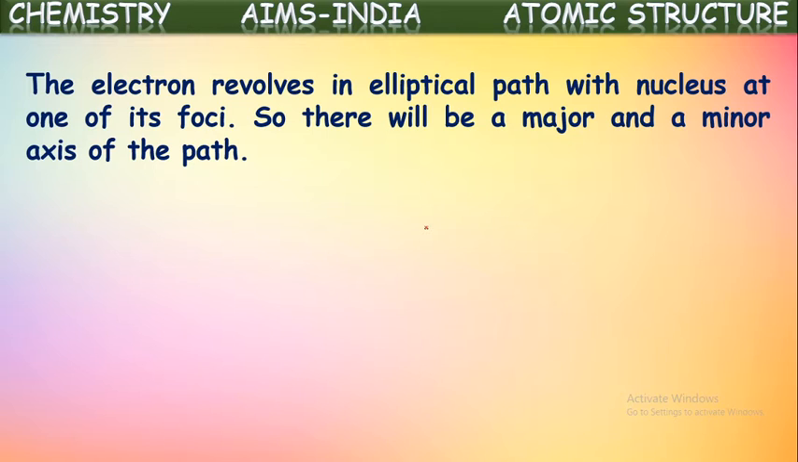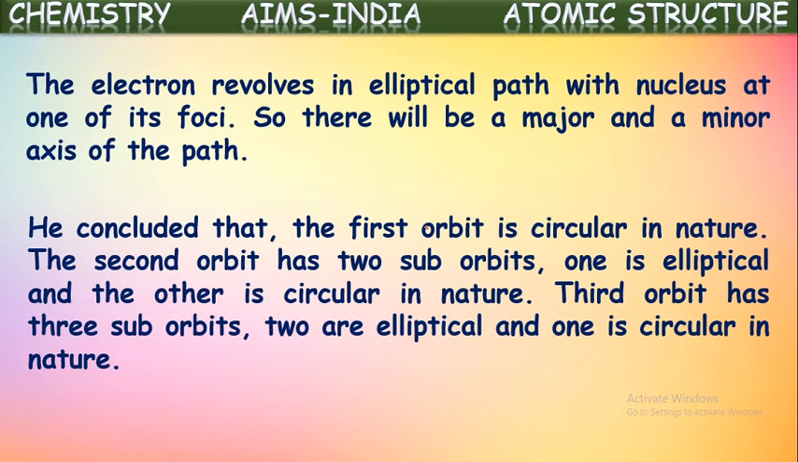The electron revolves in an elliptical path with the nucleus at one of its foci. So there will be a major and minor axis of the path. Yes, as it is elliptical in shape, there will be a major axis and minor axis for that path.